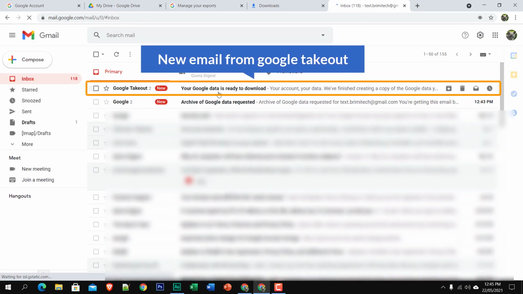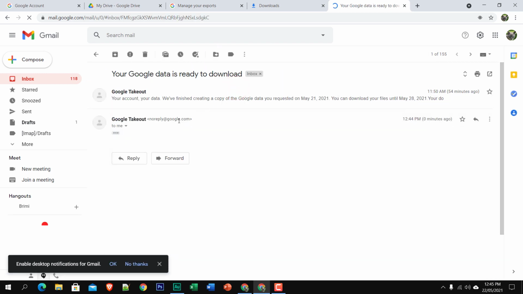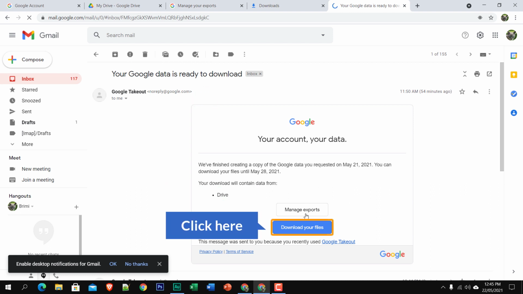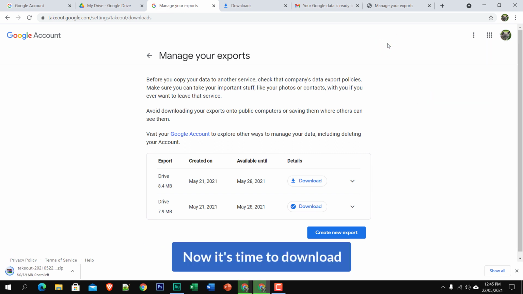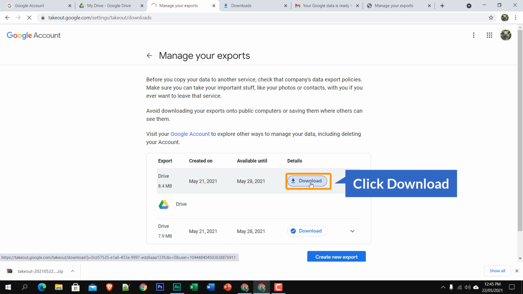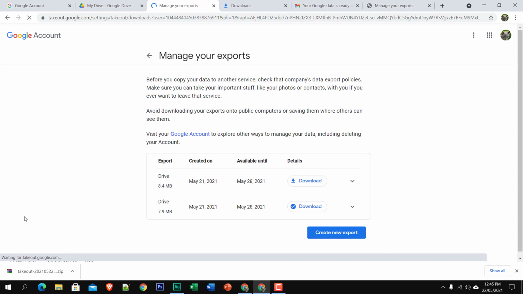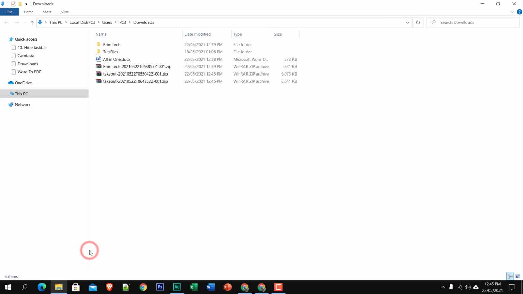And here you can see a new email: your Google data is ready to download. Just click on it, and here it is. If I click on this download button, download your files, it will send me to the same interface. Now it's time to download. Click on this download button to download the file. It has been downloaded, and now let's see the file on the hard disk.